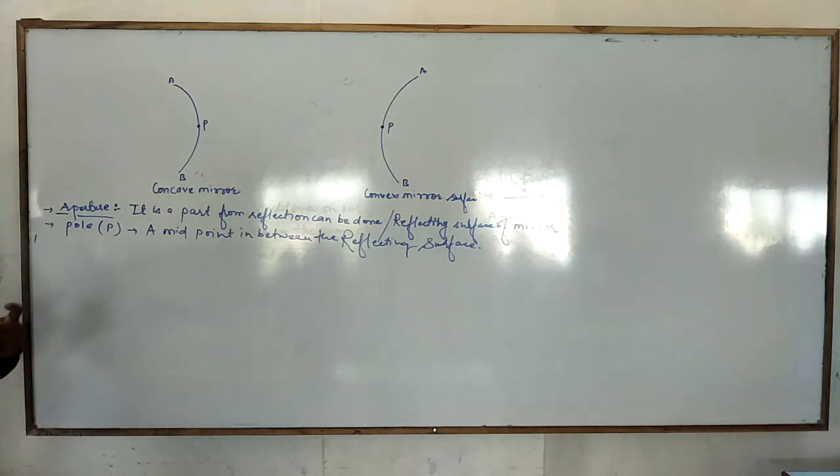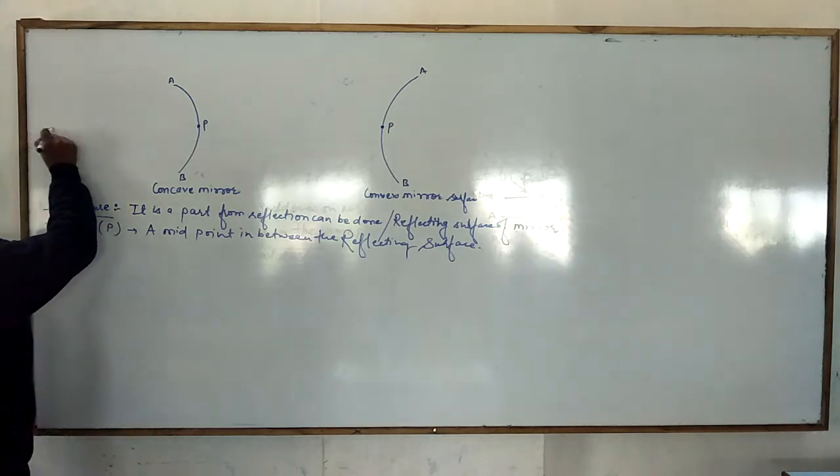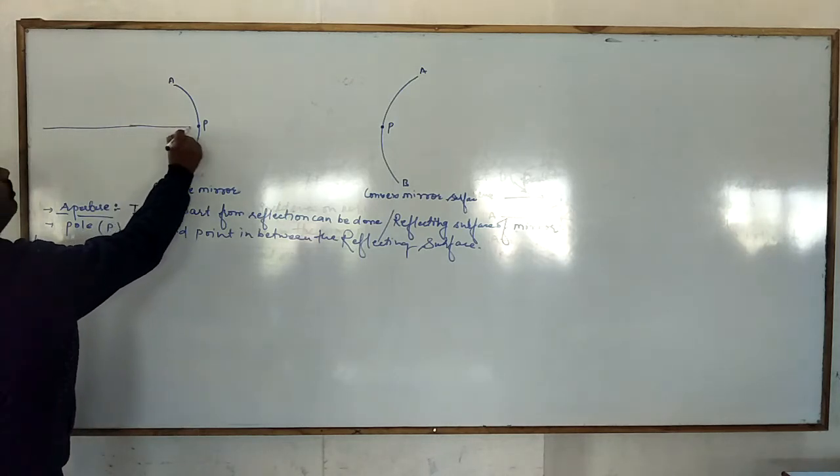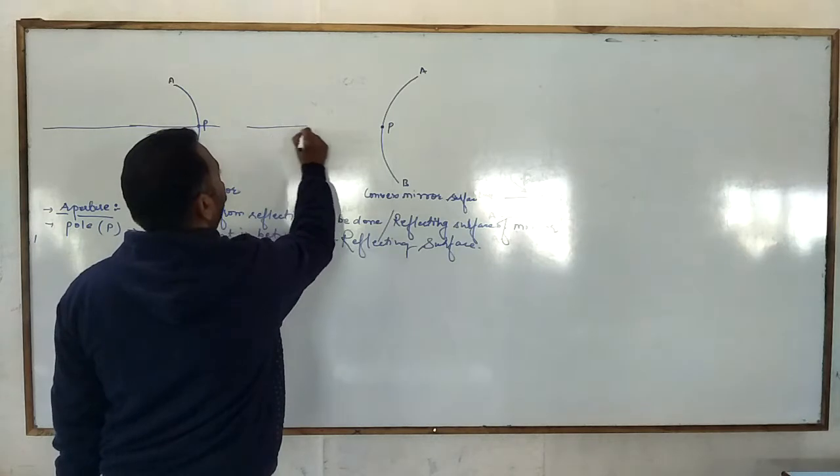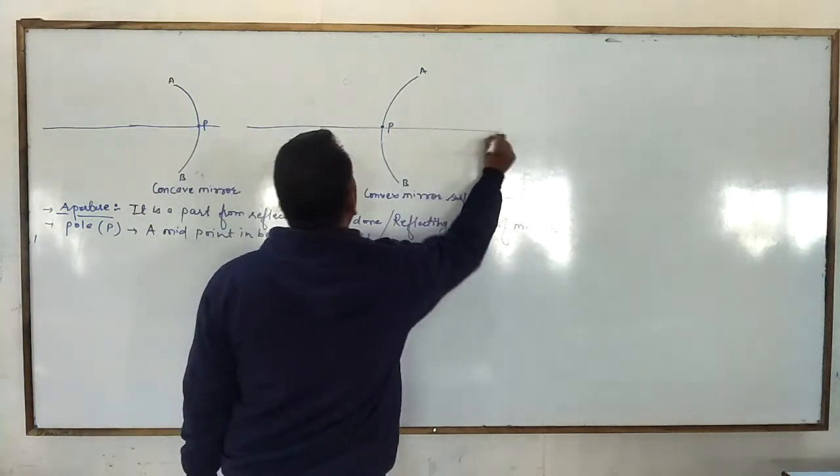Now a line which is parallel, in between of this pole, okay. So this is the one line which passes through the center of curvature.